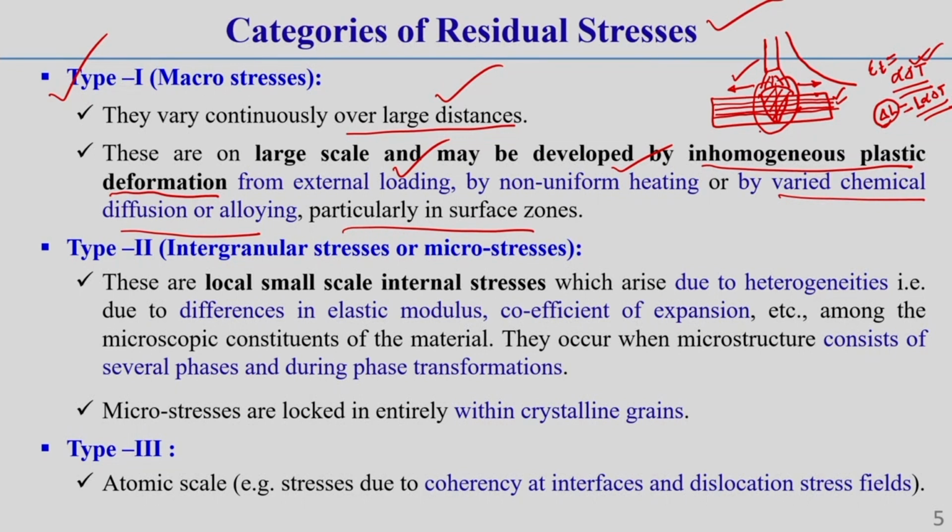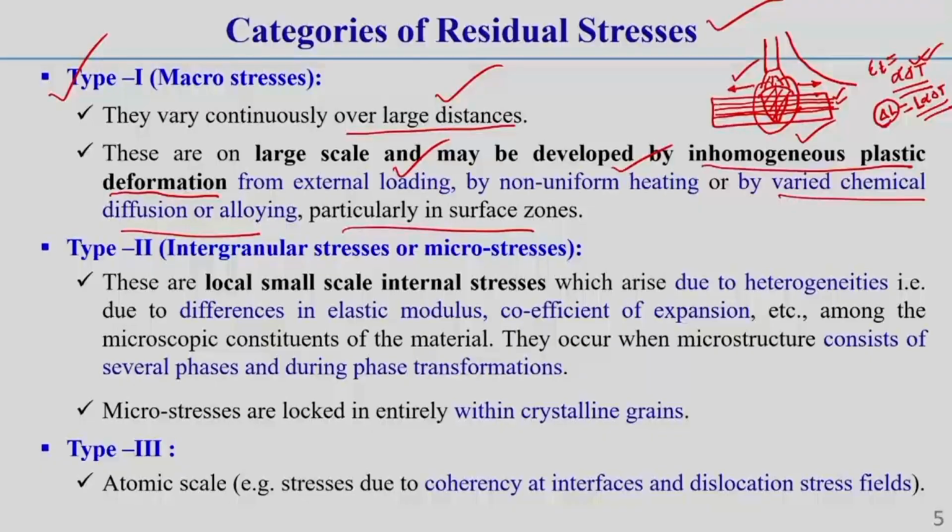That is why inhomogeneous plastic deformation occurs, because in the top layer there will be very high temperature, so there will be more plastic deformation, whereas the bottom layer will have a little lower temperature and less plastic deformation. So the bottom layer will act as a locking device for the top layer expansion.